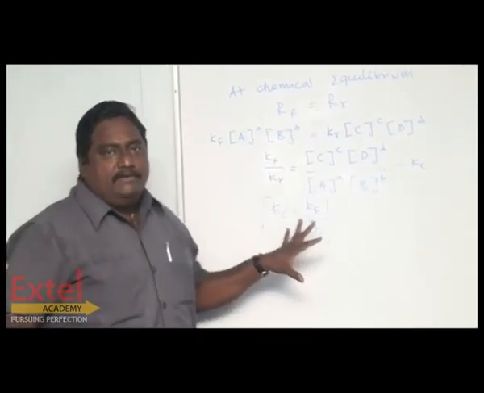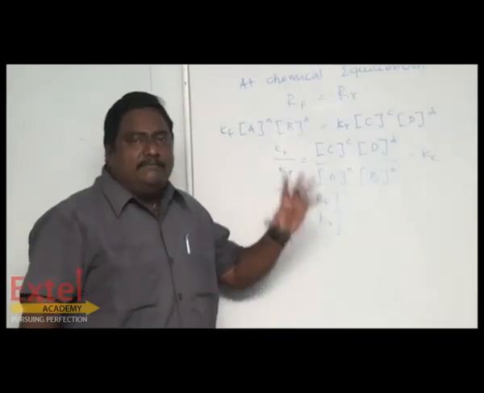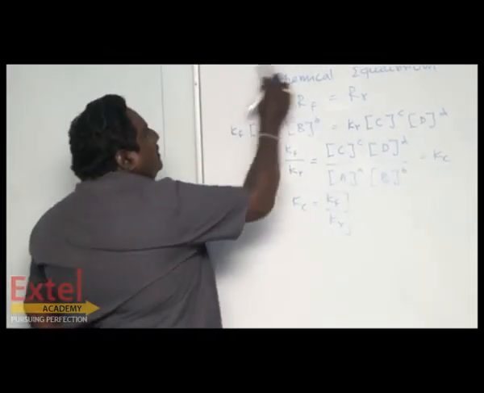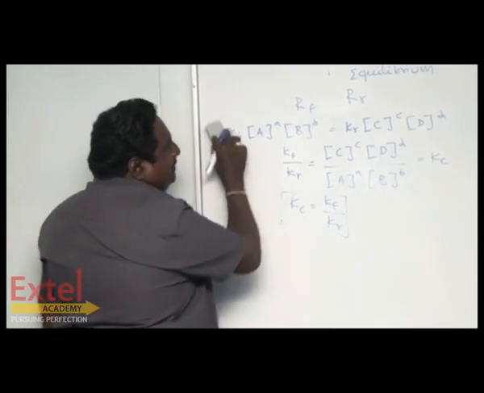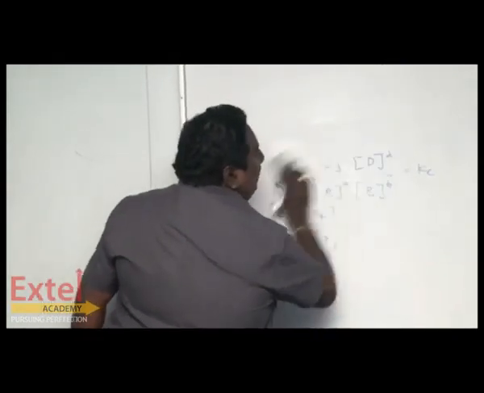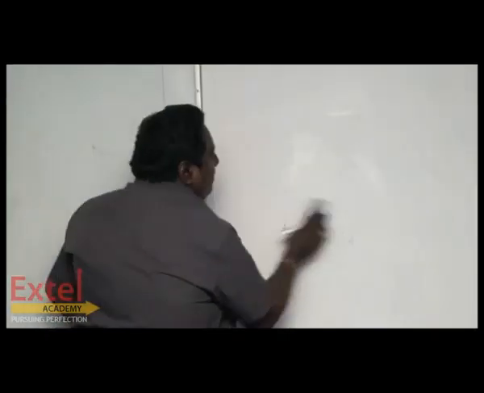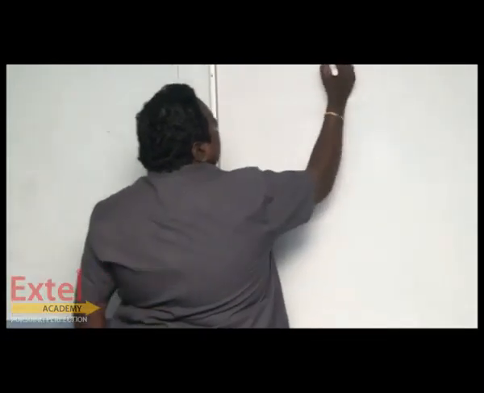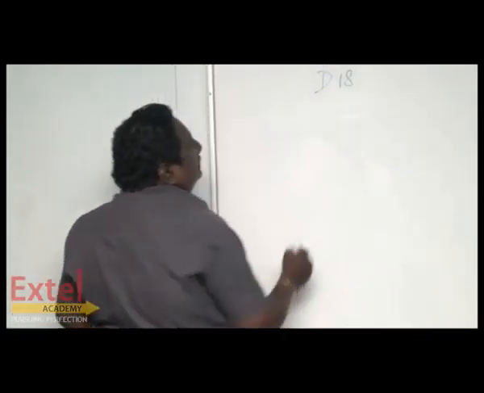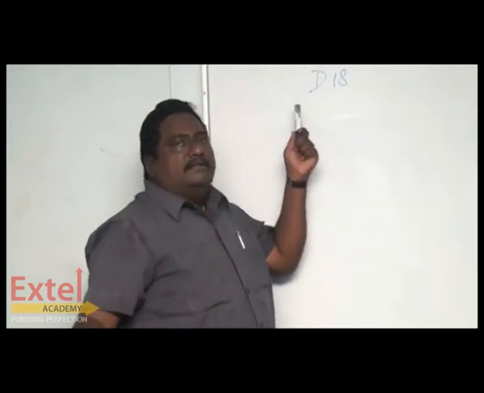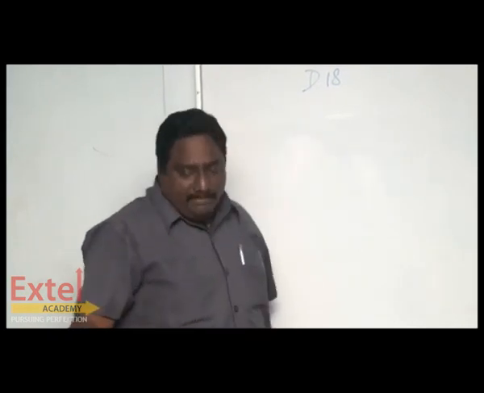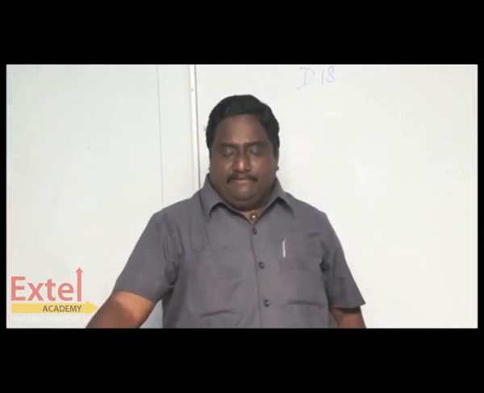Now I have explained one formula. Based on that, I am going to do one problem. So the formula is Kc equal to Kf by Kr. Based on this, I am going to do the problem. The problem number is D18. D is the section title, 18 is the question number. What they have given is the equilibrium constant Kc for one reaction. That is,